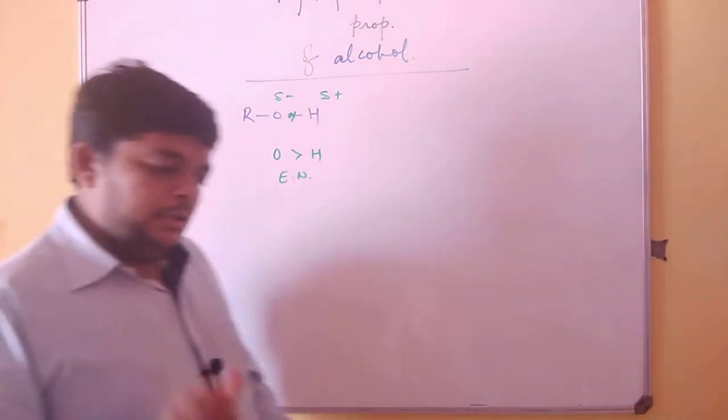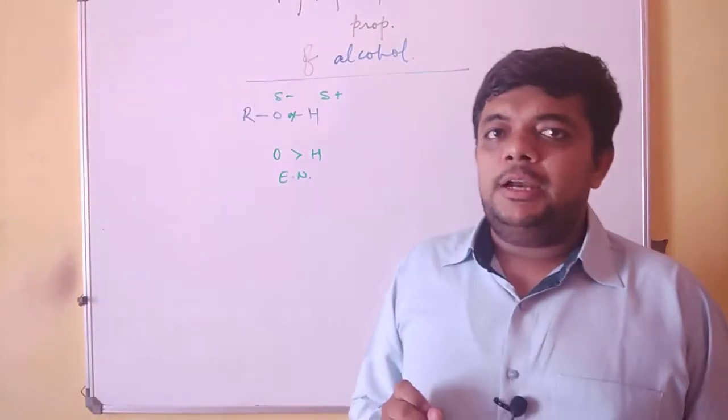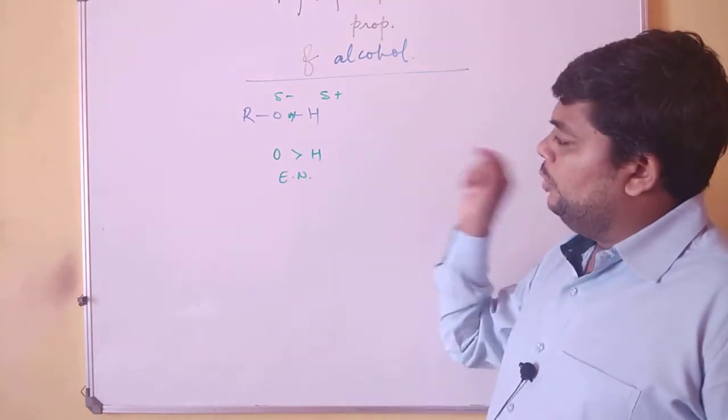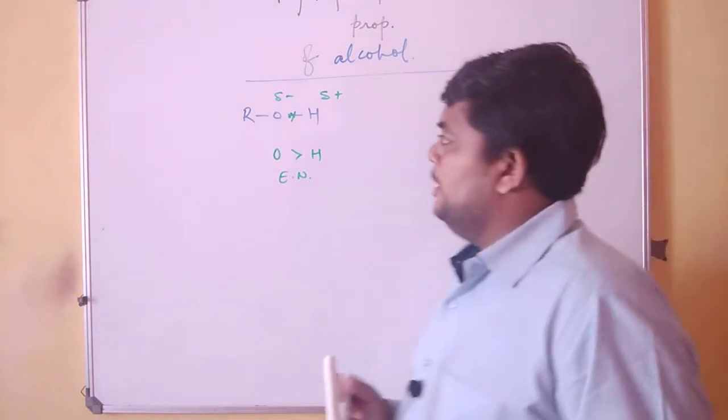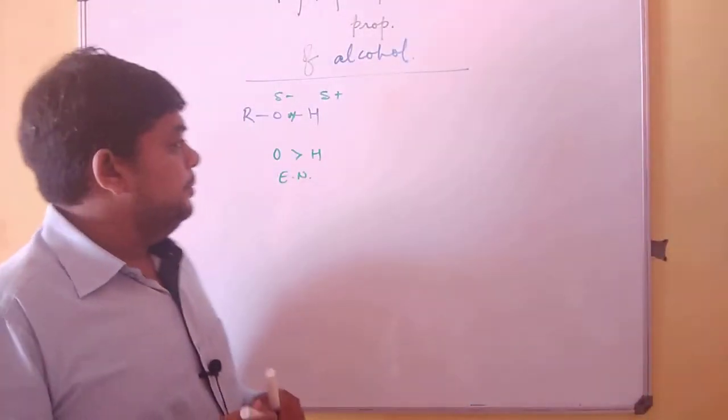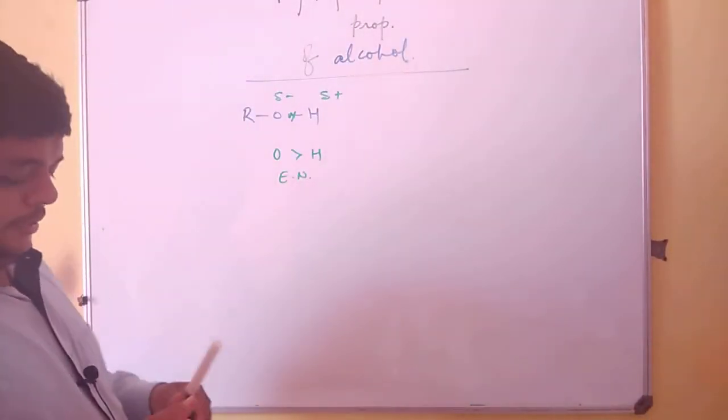the shared pair of electrons will tend to remain more towards oxygen, and this makes the bond partially polar.